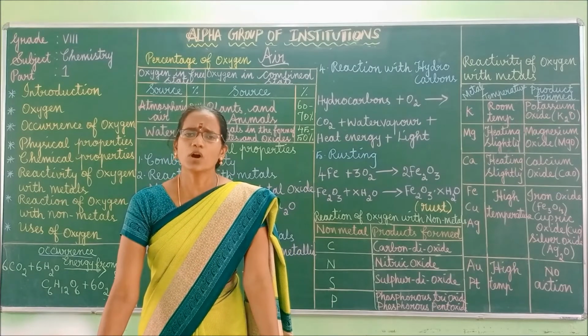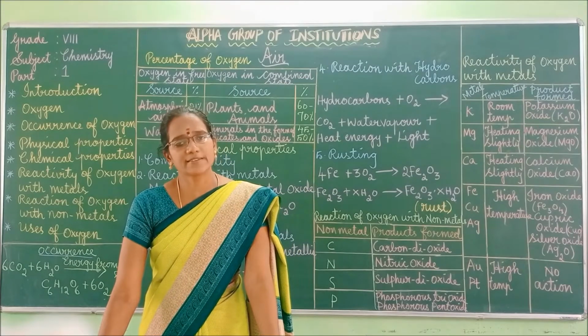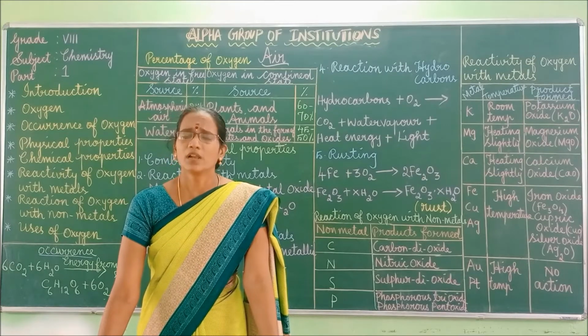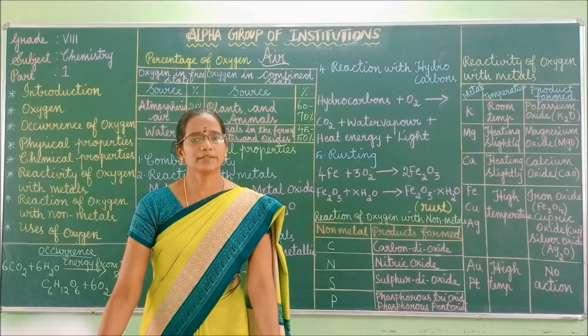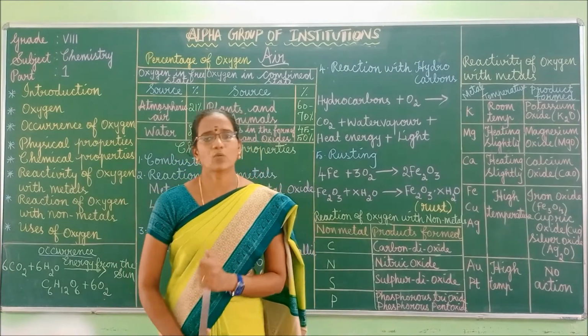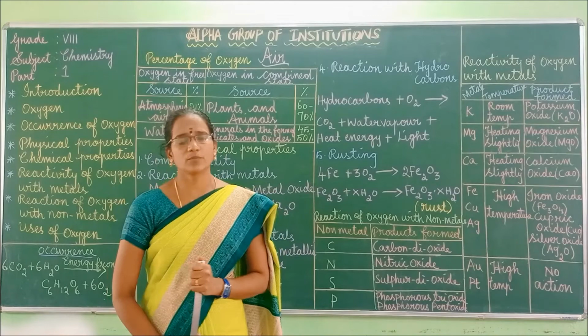You know about Lavoisier, who is considered the father of modern chemistry. Lavoisier coined the term oxygen.